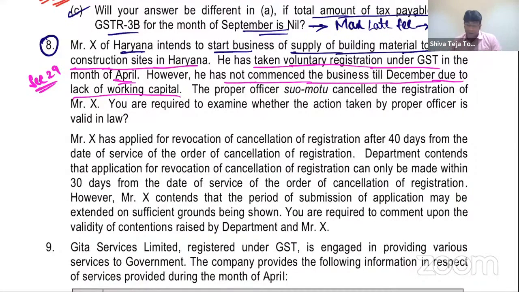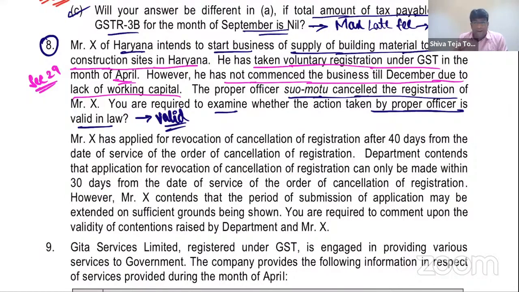Everyone, see now. Proper officer suo motu cancel the registration. Of course, you are required to examine whether the action taken by PO is valid in law. Definitely valid, but just don't throw that word. Write the entire concept of section 29. Then only you'll get your full marks. Then it can be cancelled in case where registration is obtained by way of fraud, misrepresentation, or suppression of facts.